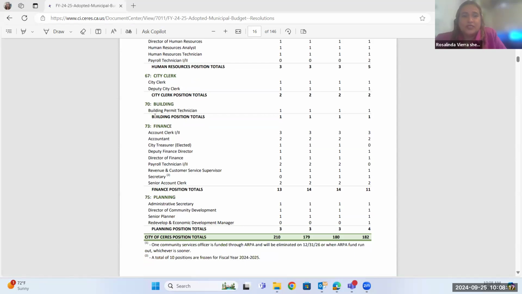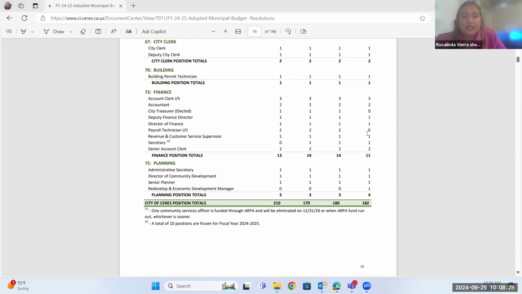Okay, so moving on to building. So this is our building technician. Currently she's just taking in the applications. A lot of that work is being done here, and then it moves forward to the county. So not all of that is handled in-house. Some of that is being done externally as well.